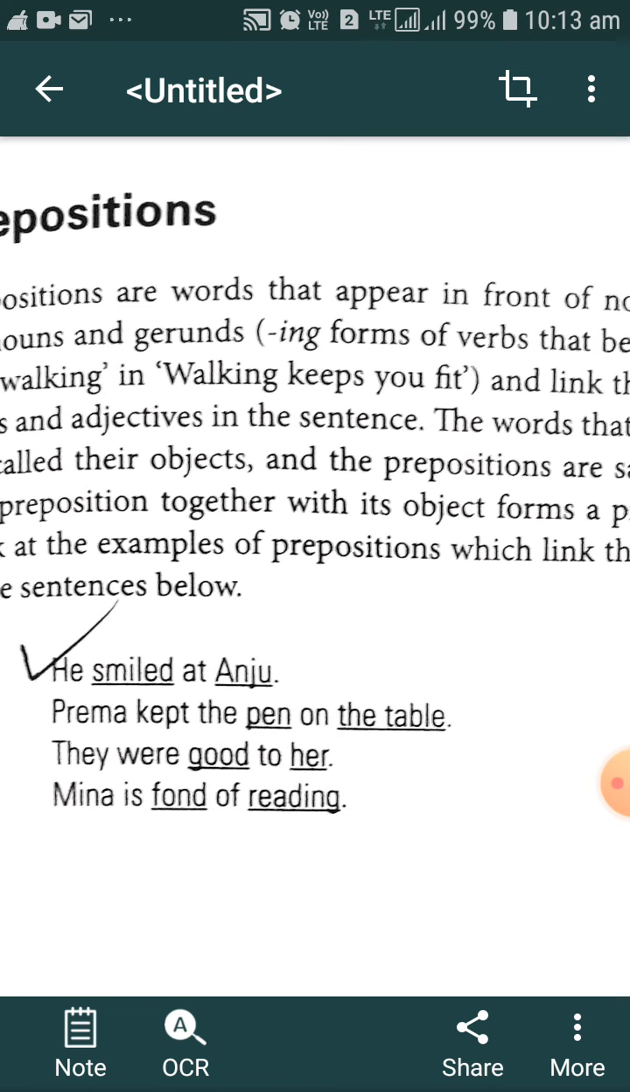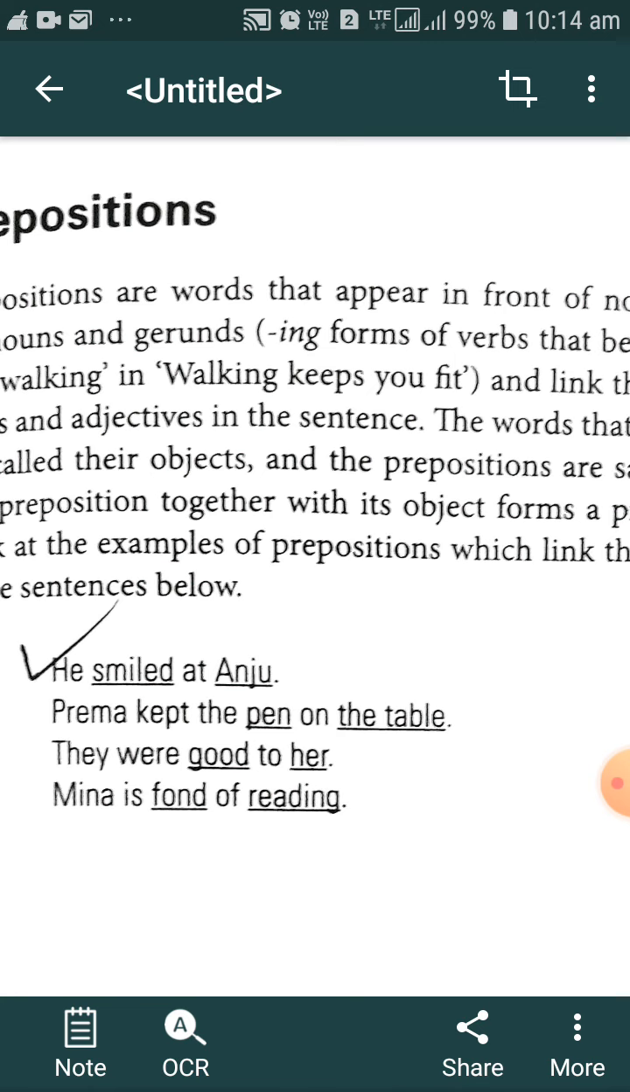He smiled at Anju. He smiled, this is the verb. At Anju, at is the preposition and Anju is the object of the preposition. Here at is the preposition, smiled is the verb and Anju is the object of the preposition. So we can get much more information about that particular verb and the object Anju. What is the relation between them?